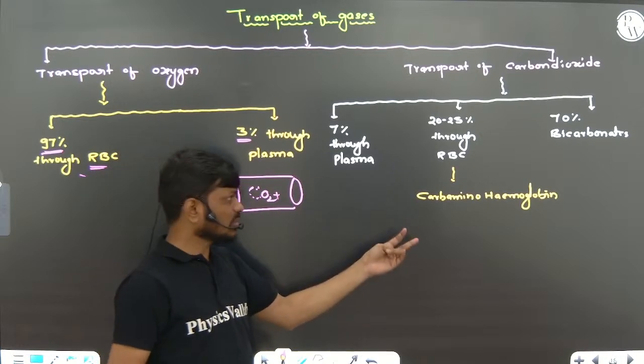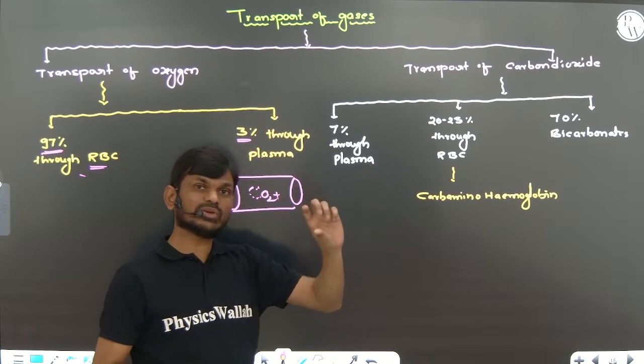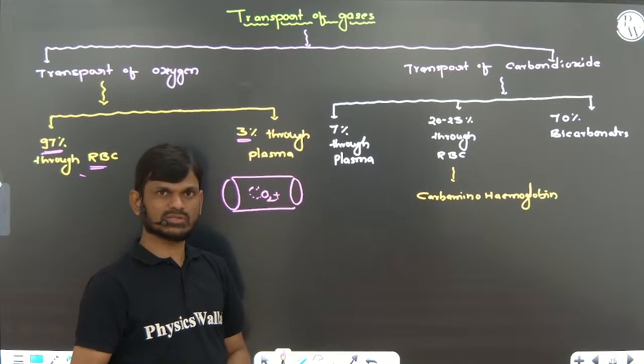The dissolving capacity of carbon dioxide is 20 to 25 times greater than oxygen.